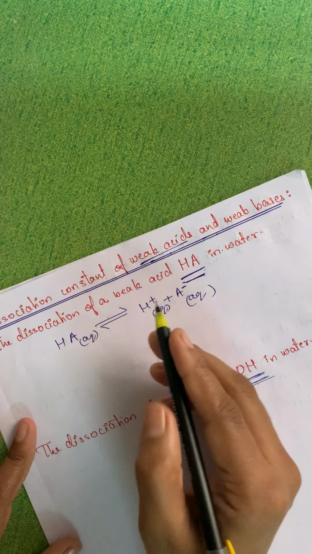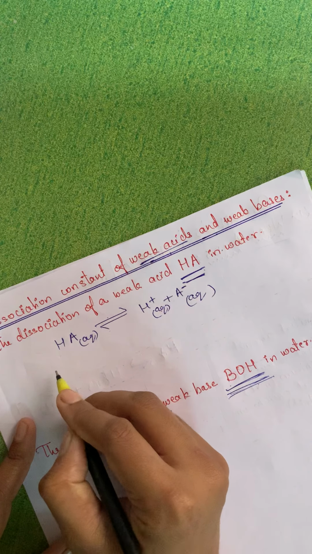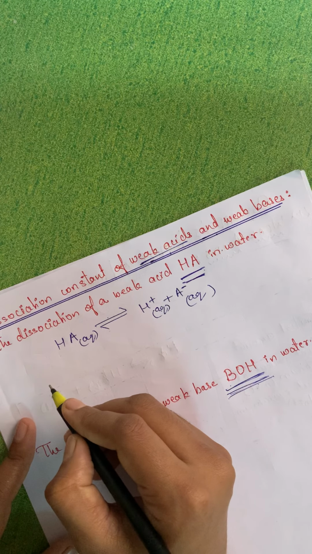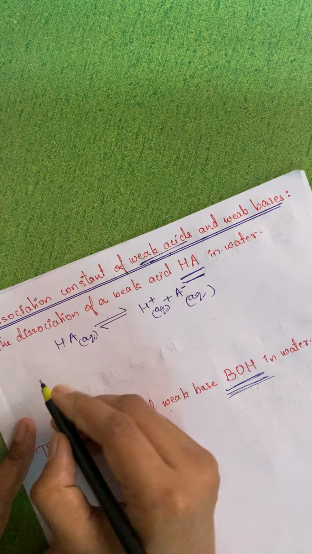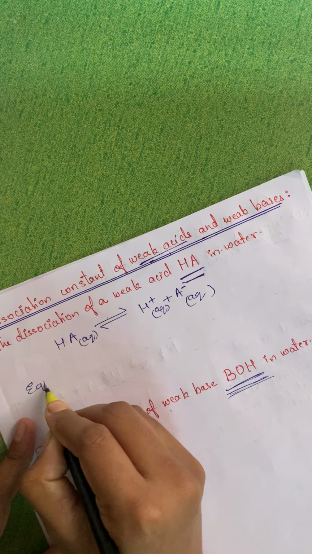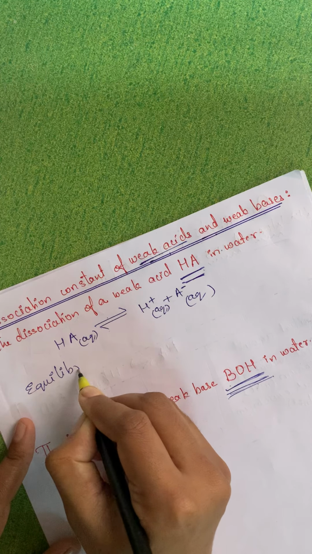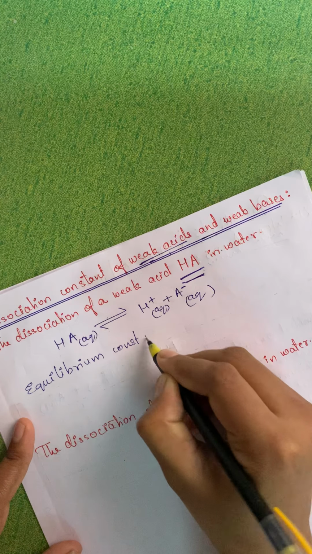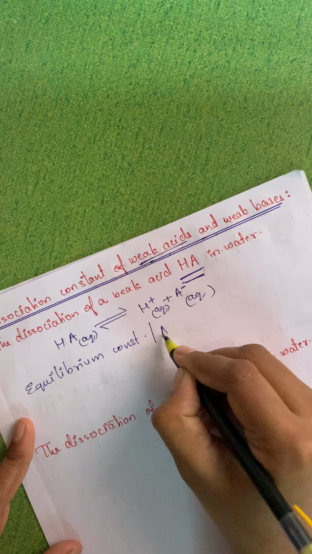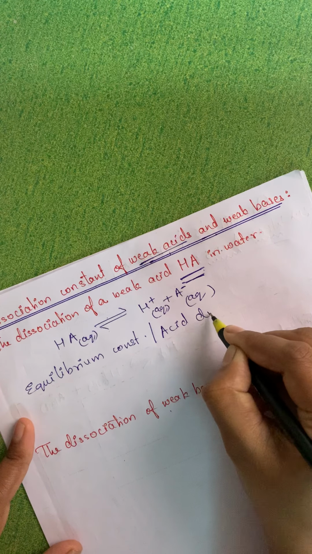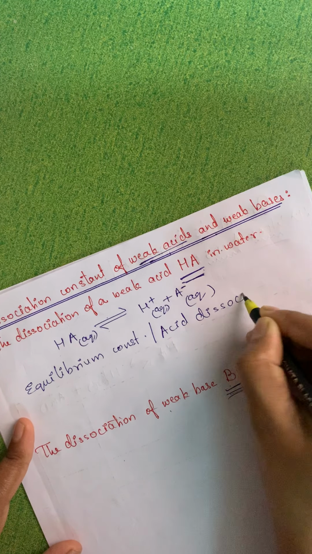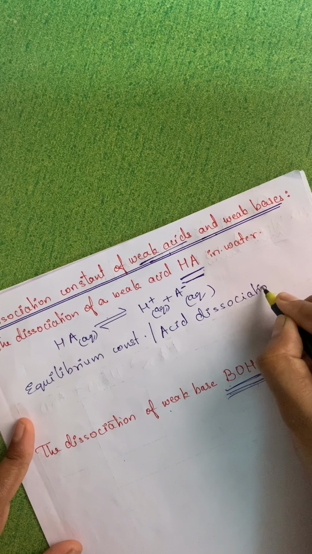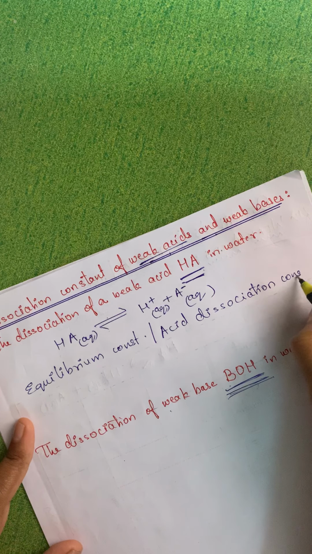Now we have to find the dissociation constant, also called the equilibrium constant, or acid dissociation constant.